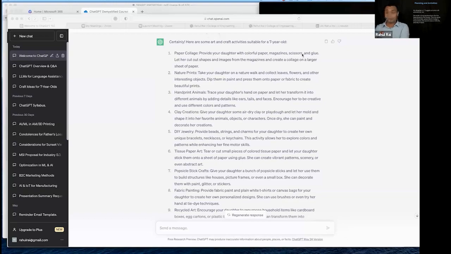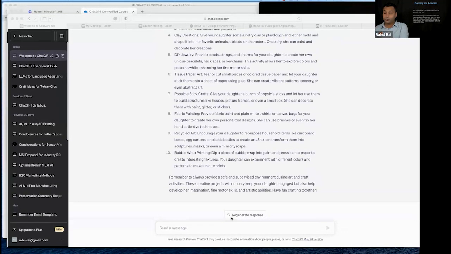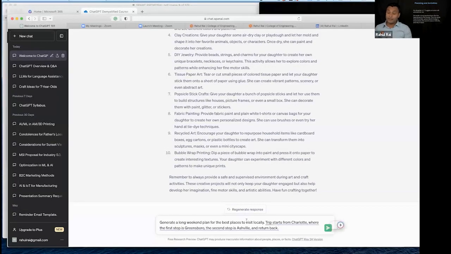So I will provide you another prompt where I'm asking it to generate specifically a trip. What I'm asking here is to generate a long weekend plan for best places to visit locally. I want to start from Charlotte, where I live, and then I want to start in Greensboro. That should be my first stop. And the second stop should be Asheville, which is also in North Carolina. And then I want to return back.